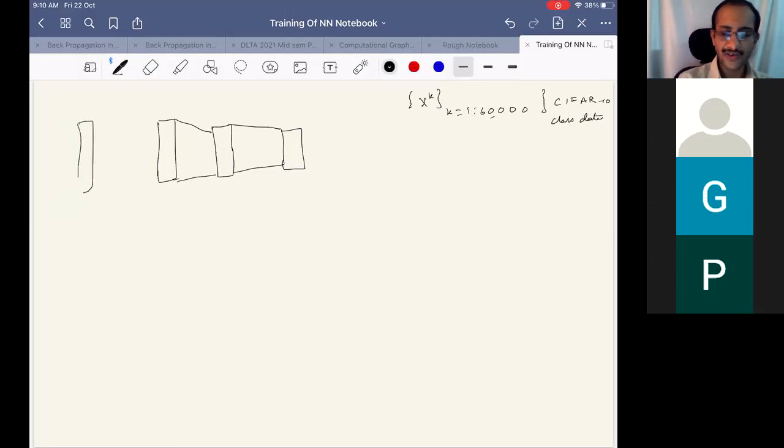We extract features of the image, 32 cross 32 cross 3, so 3072 cross 1. This is the dimension we have for the input. This is X.